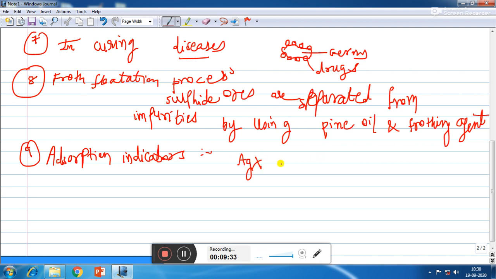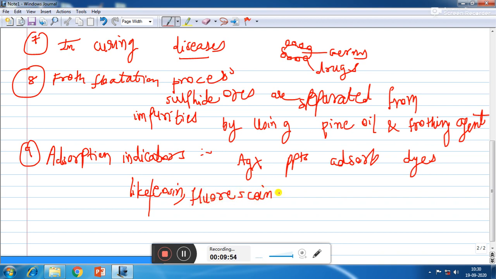So in that case, such precipitates adsorb some dyes like eosine, fluorescein, etc. And because of the adsorption of such dyes on the surface of the precipitates, a characteristic color is produced at the end point of titration.